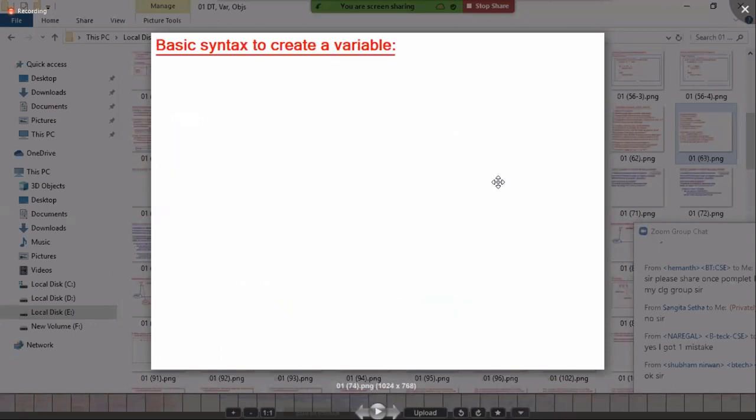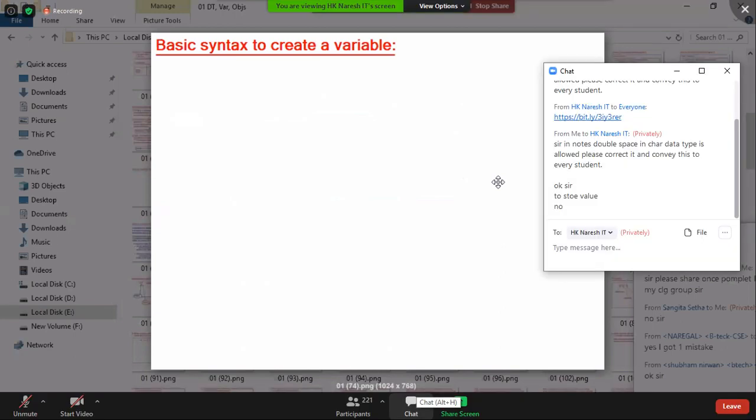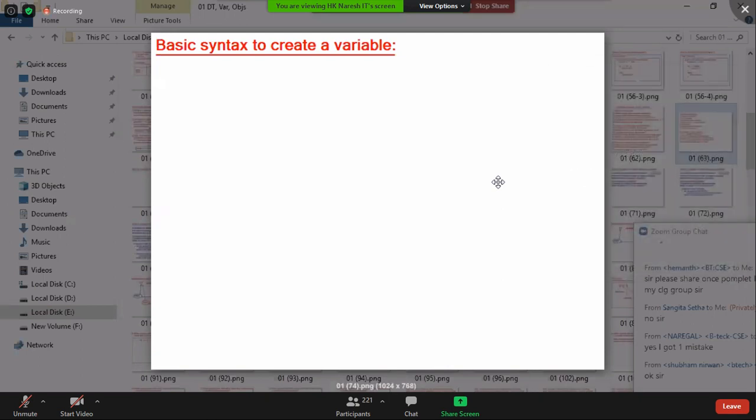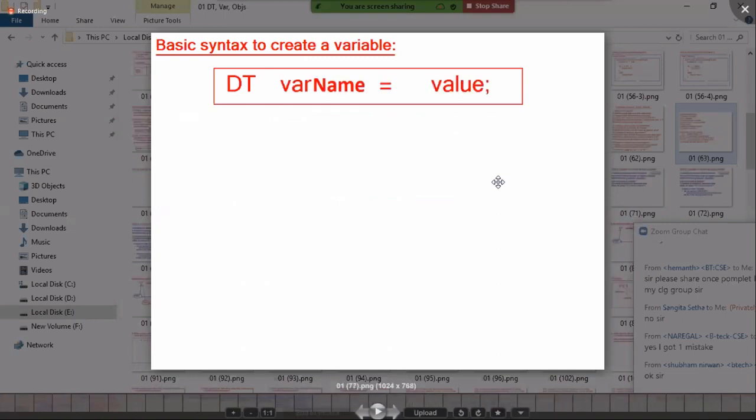Basic syntax to create a variable. Tell me, first, if you want to create a variable, first what should I use? Data type, following by variable name, then following by value. Data type, variable name equal to value. Data type will specify the size of the memory and the type of the memory. Following by, it will name that memory with the given name. Following by, the given value will be stored in that memory.